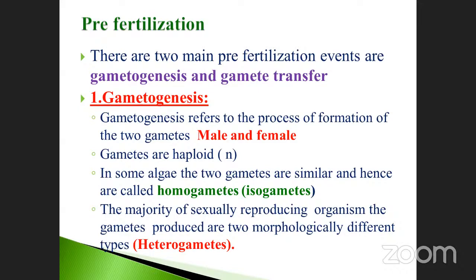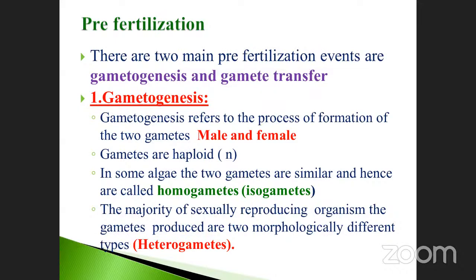They are collectively called what? Isogametes. And the second one is the majority of sexually reproducing organisms, for example human beings and other organisms. The gametes produced are two morphologically different types. That is called heterogamous. We can easily differentiate them: this one is male, this one is female. Such gametes are called heterogametes. Just note it down.